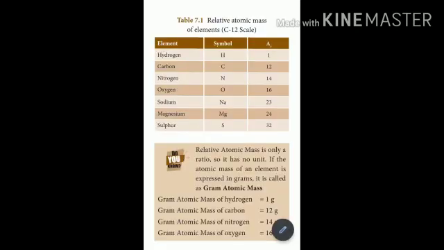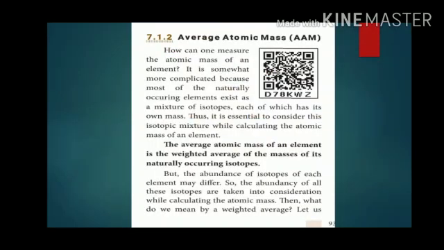Next topic, average atomic mass, AAM. How can one measure the atomic mass of an element? It is somewhat more complicated because most of the naturally occurring elements exist as a mixture of isotopes, each of which has its own mass. Thus, it is essential to consider this isotopic mixture while calculating the atomic mass of an element. The average atomic mass of an element is the weighted average of the masses of its naturally occurring isotopes.